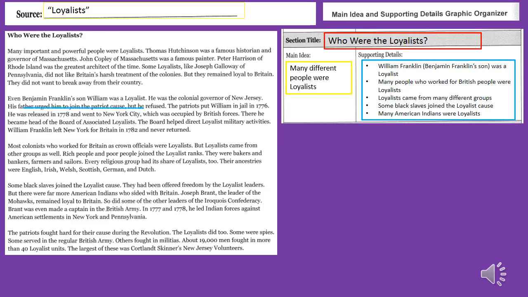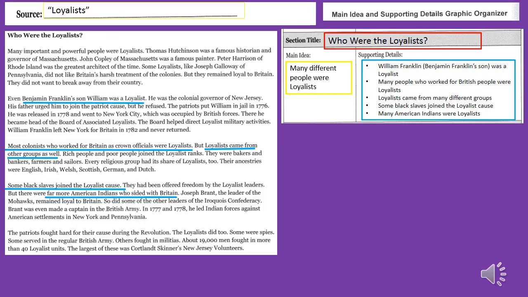Benjamin Franklin's son, William Franklin, was a Loyalist. Many people who worked for British people were Loyalists. Loyalists came from many different groups. Some black slaves joined the Loyalist cause, and many American Indians were Loyalists. All of these supporting details helped us come up with the main idea that many different people were Loyalists.